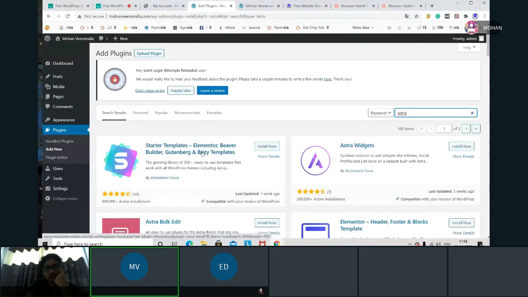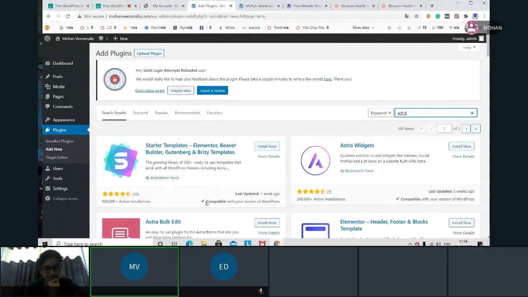Now I want to install that plugin. I set some rules to install a plugin. What are the rules? The tick mark, yes, very good. Who is that? Manisha, good. Yes, this is a tick mark. See here, I can see a tick mark. That means this plugin is compatible with my WordPress version. That means if I take this plugin, no error will happen. It will not give any error in future. So blindly I can install this plugin.